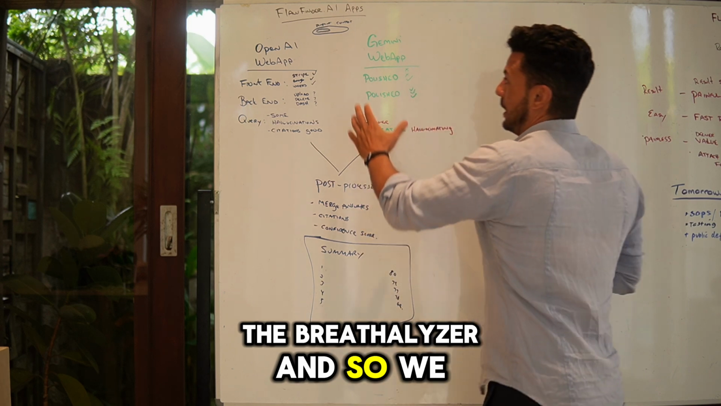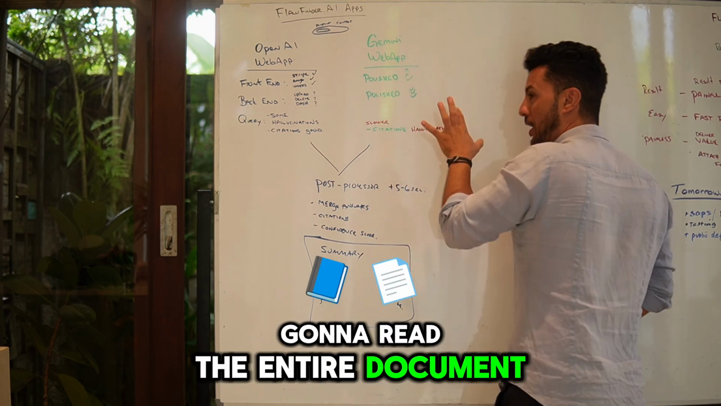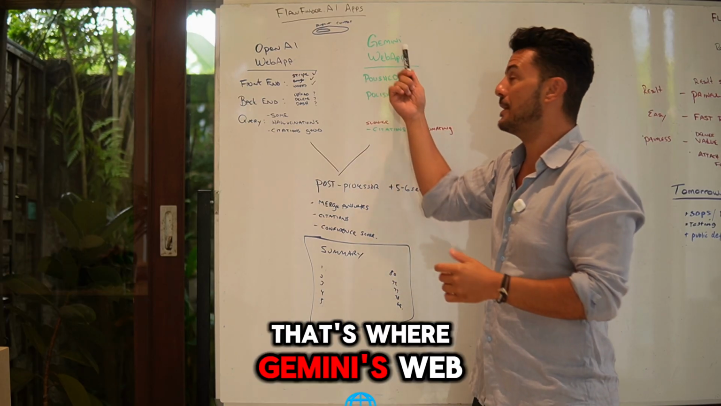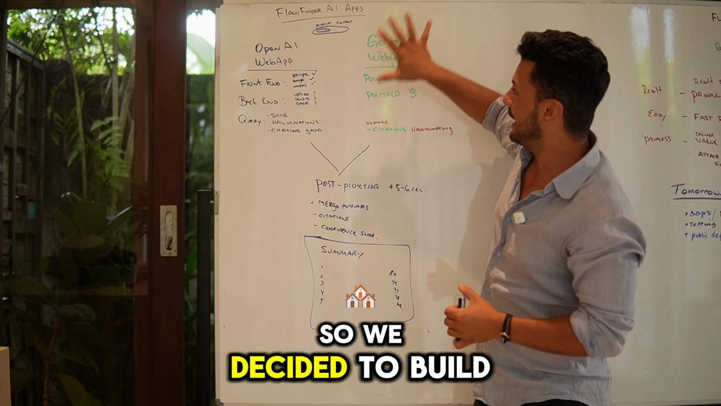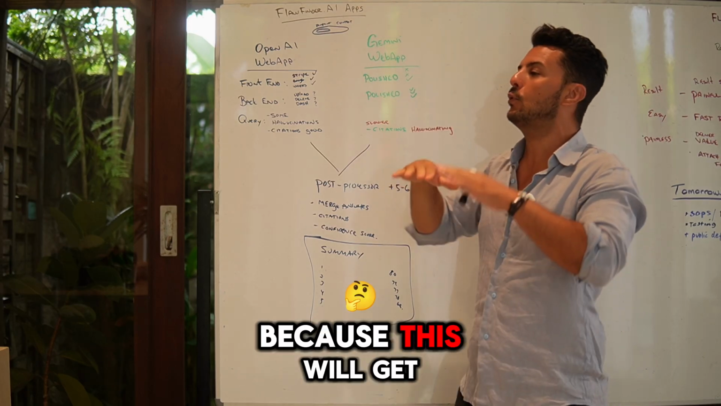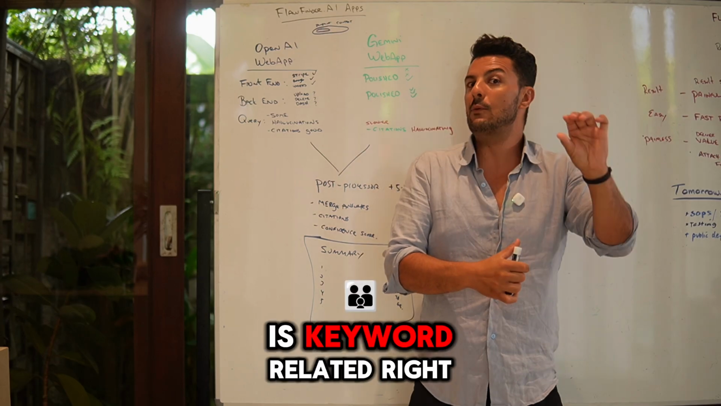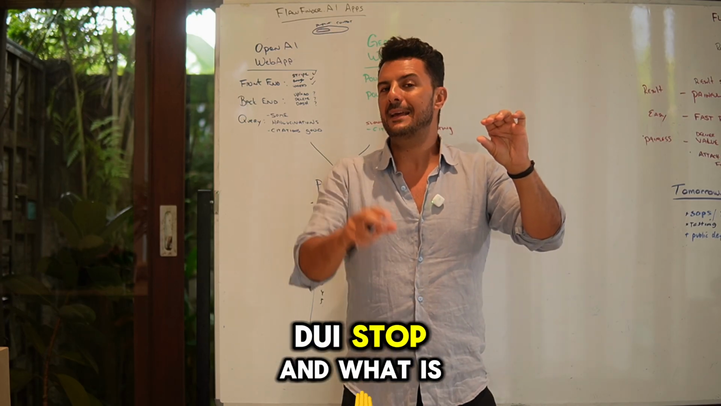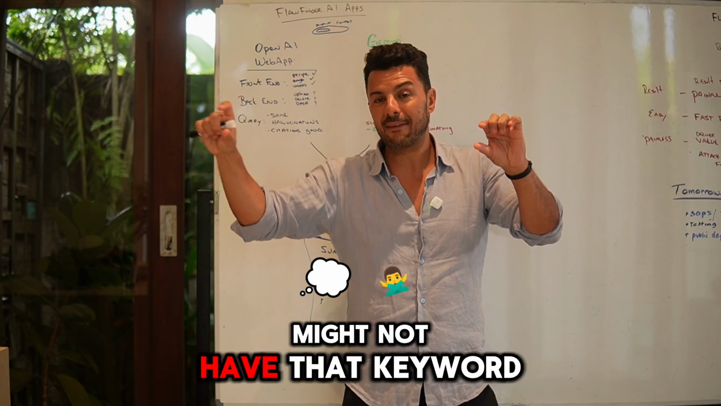And so we thought, okay, we need context. So we need something that's gonna read the entire document and read context. And that's where Gemini's web app comes in. And so we decided to build this engine because this will get the entire holistic document and figure out what is keyword related, right? DUI stop, and what is contextually referenced in other areas that may not have that keyword.